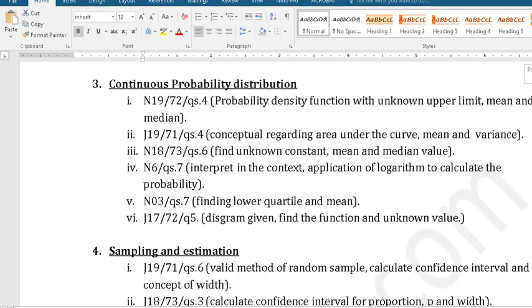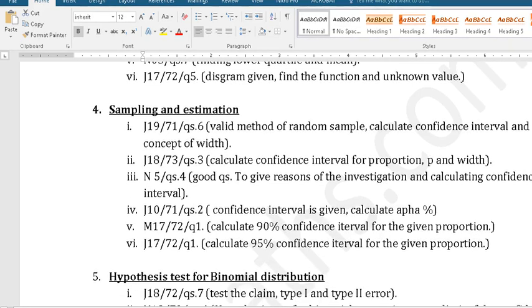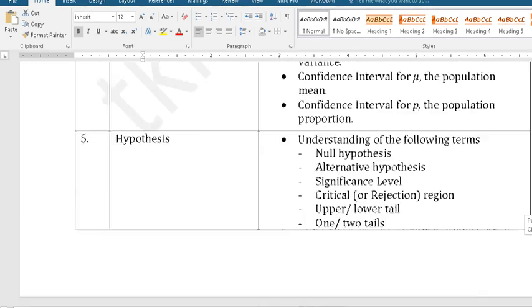For example, let me show you here. If you want to revise sampling and estimation, I have given a few questions and a little hint of what is in that question. For example, if you want to revise confidence interval for proportion, or confidence interval for mean, which question you will pick up. These types of hints I have given here. Definitely it is not each and every question from the past paper, but a few for quick revision. So this list will be helpful for you.